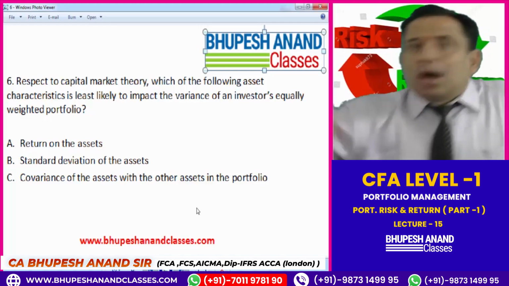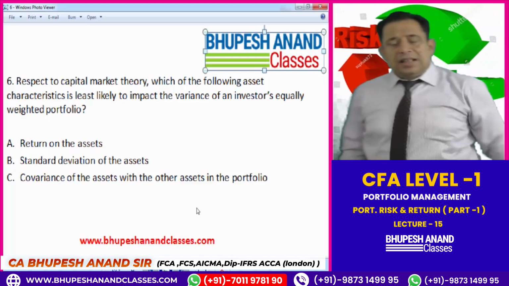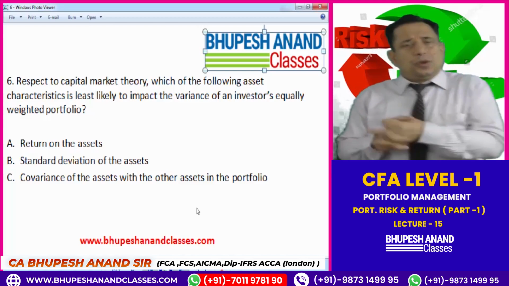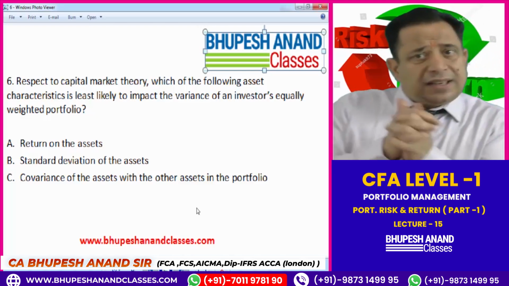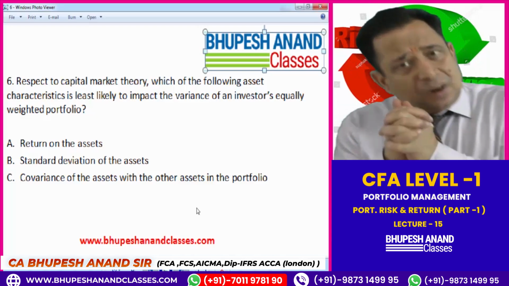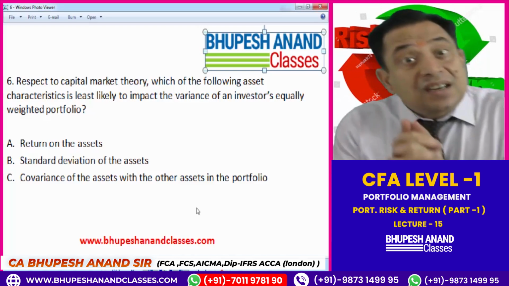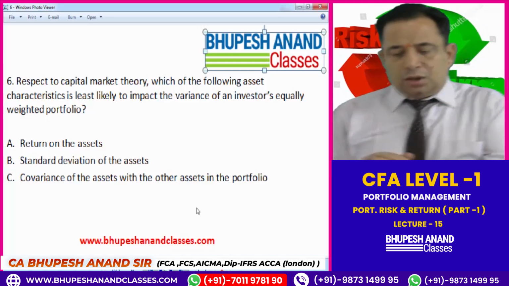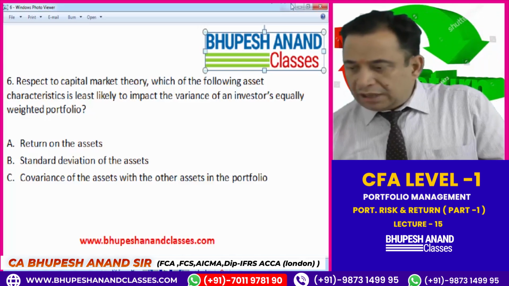Now see in this formula. The question is, which of these variables is least likely to affect the risk of a portfolio? Variance will affect, standard deviation will affect, correlation will affect, covariance will affect, but return will not be affected. Return will not affect the variance of a portfolio. So the first point is return on the assets.